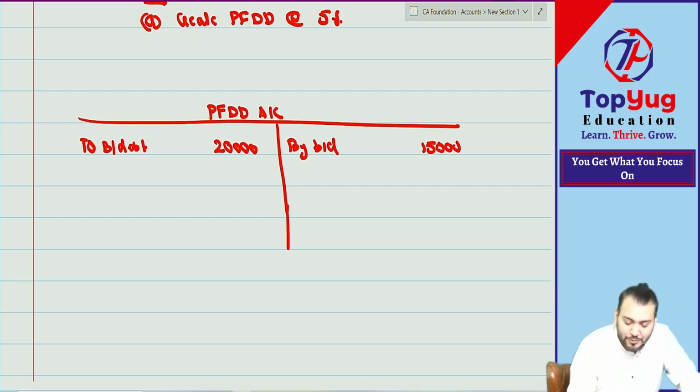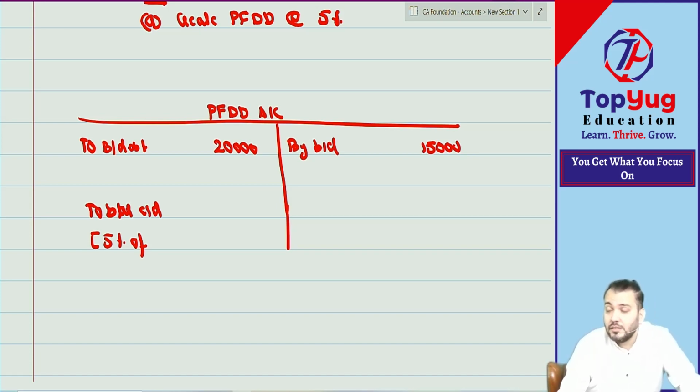Only you can make a mistake in this. But for the balance carried down, you have calculated 5% of what? Everyone has done 5 lakh.